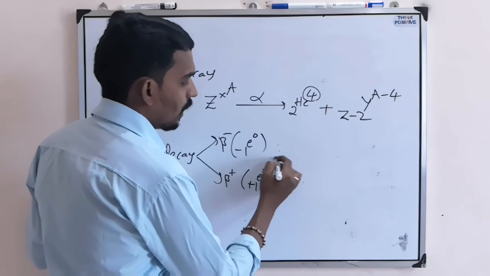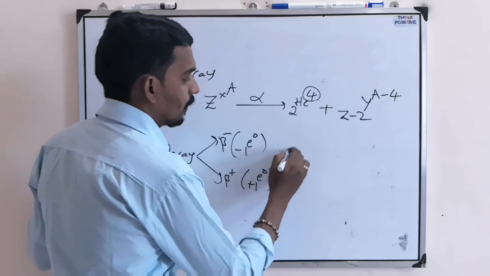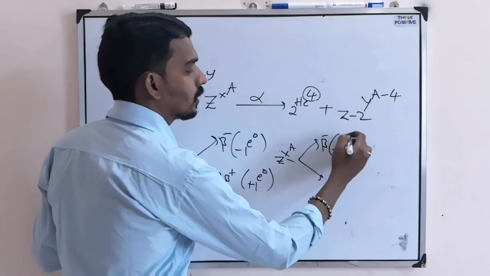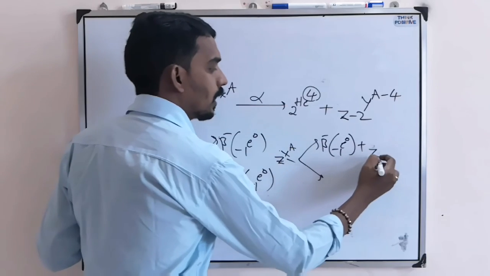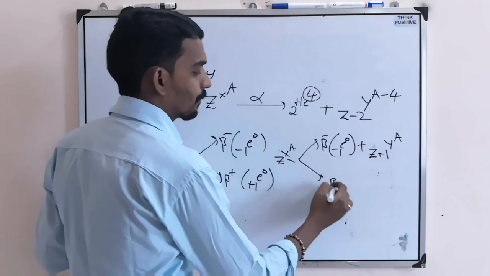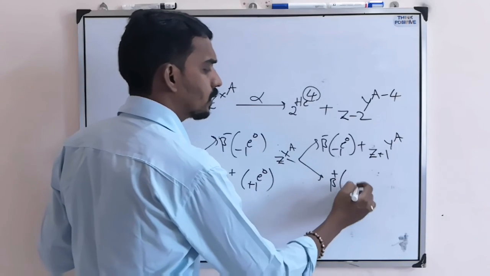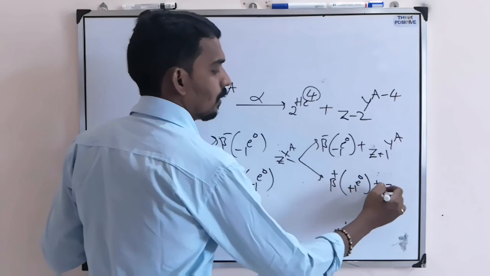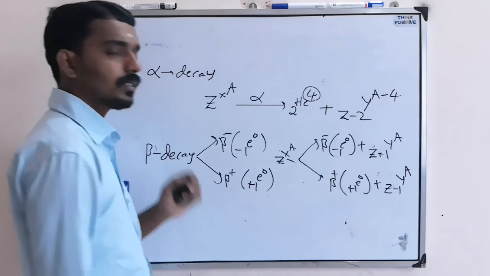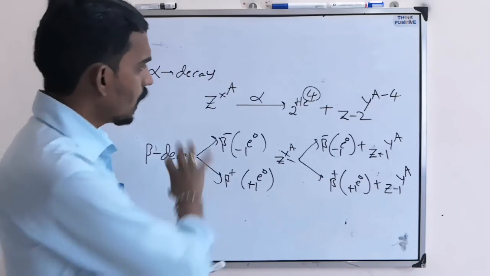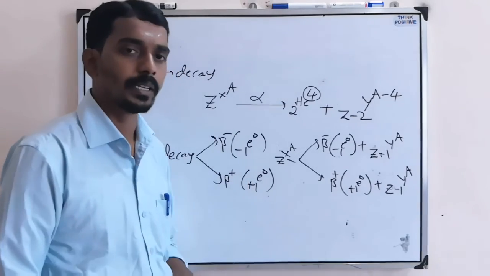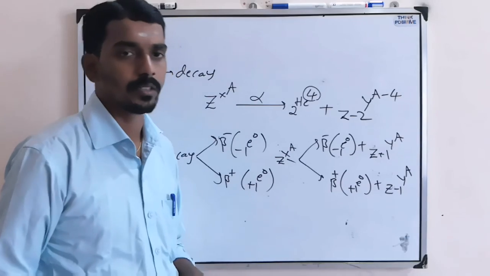So when an atom ZXA emits, suppose beta minus, that is -1e0. Here the atomic number increases by 1, but the mass number remains the same. If it emits beta plus, a positron, then the atomic number decreases by 1, but the mass number remains the same. So based on this, questions can be asked on alpha decay and beta decay. That example also I will explain to you.